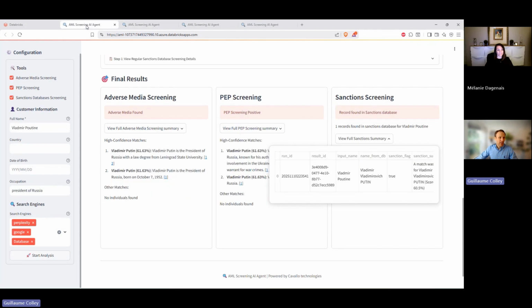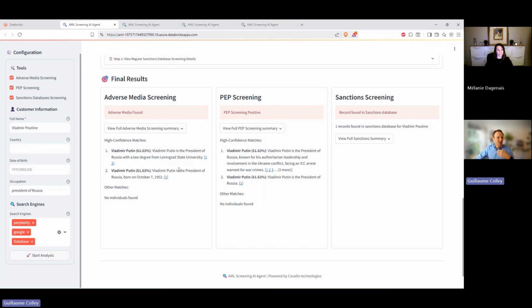And then another example as well that we ran here, another Russian, Vladimir Putin. So here what we wanted to illustrate was that the agent is able to go further than just the exact name for the exact character. Here I specifically missed an I in the first name, and then I used the French spelling of Putin.